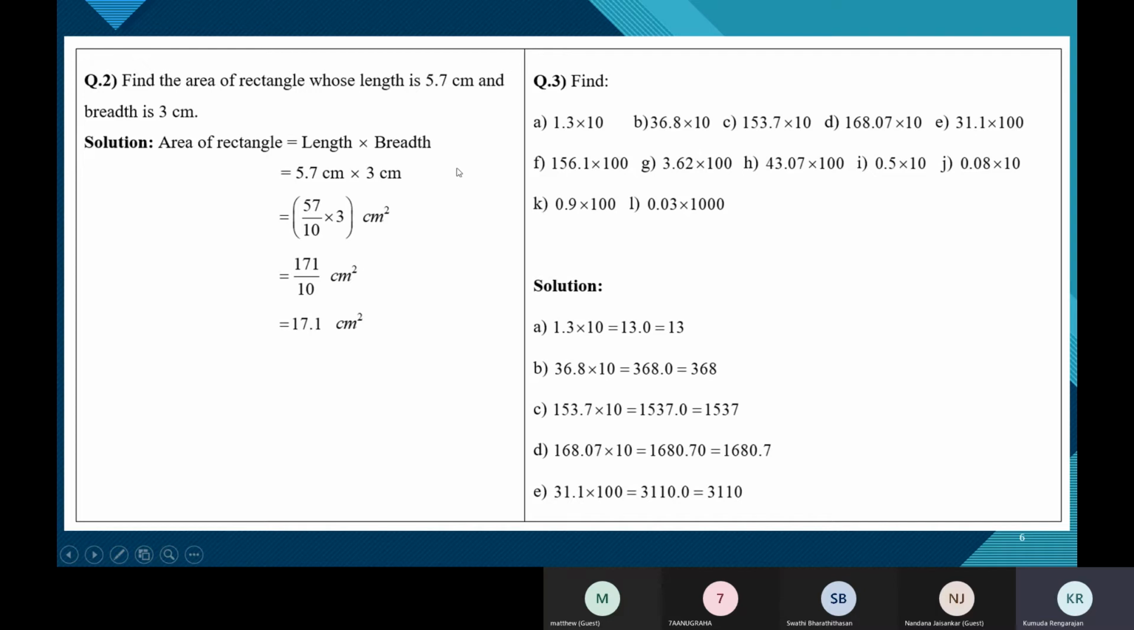So you can do the second one. Find the area of a rectangle whose length and breadth is given to you. So you know the area of the rectangle is given by the formula L into B, and we just understood how to multiply, and that's what you do here.